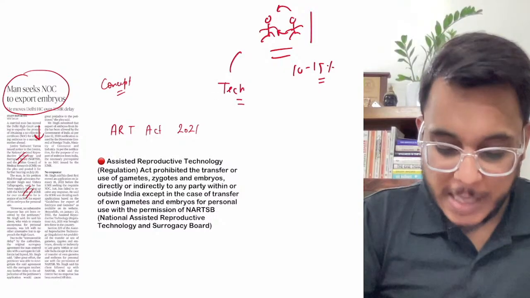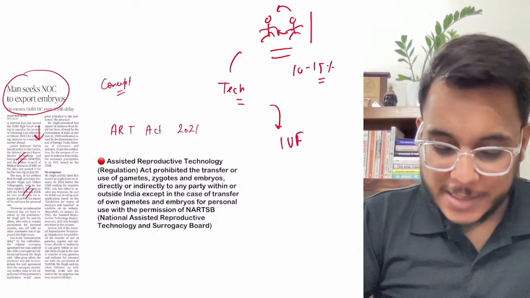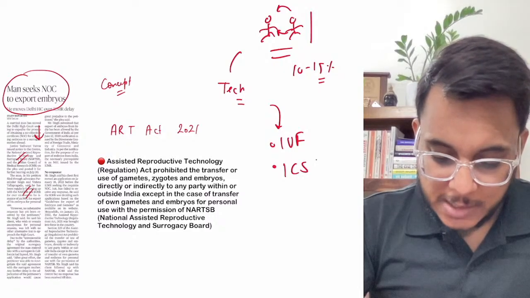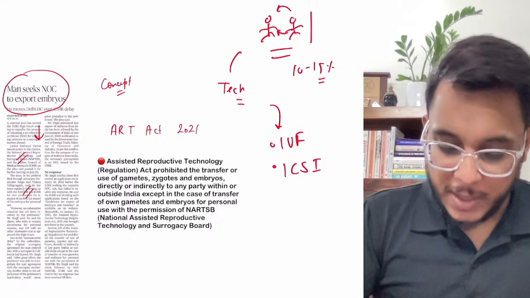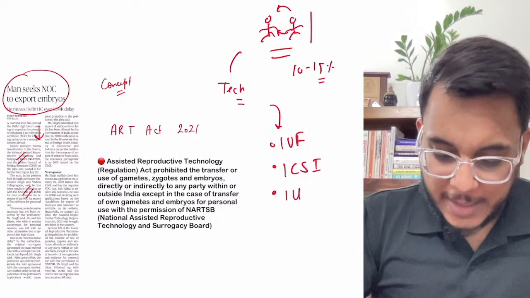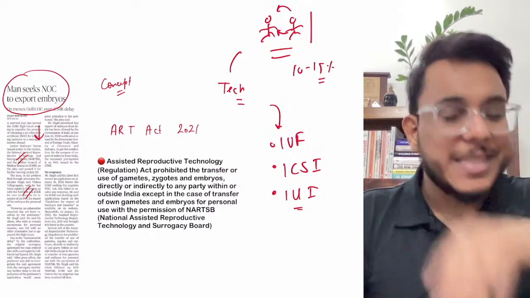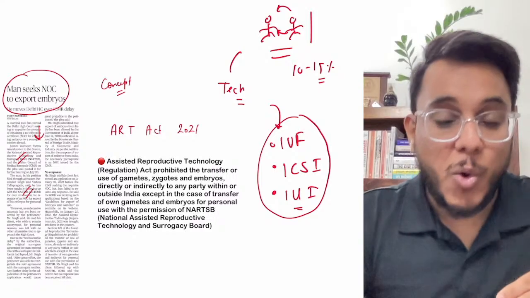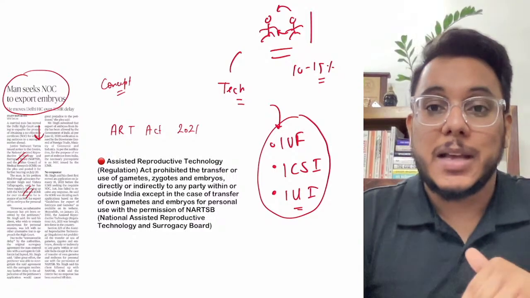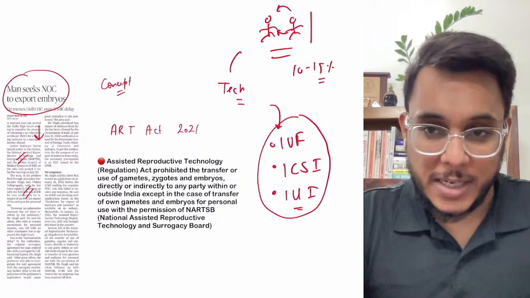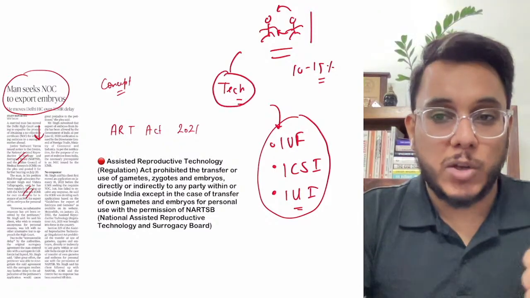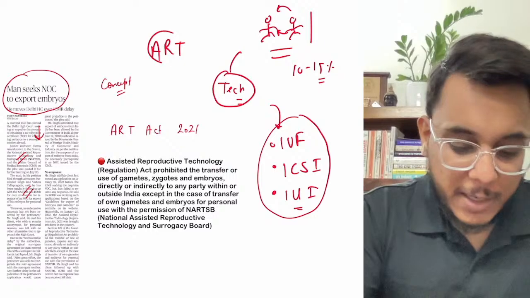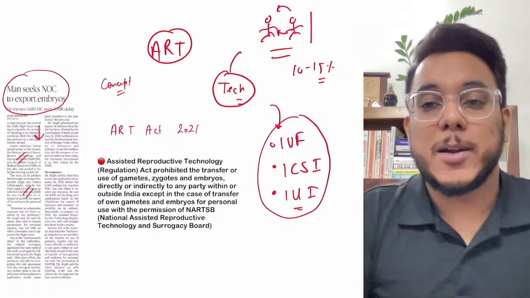Now when we talk about infertility, in order to treat that, there are certain technologies that can be used. For example, in vitro fertilization can be used. Then there is intracytoplasmic sperm injection that could be utilized. After that, there is intrauterine insemination. Just I am telling you the names of the technologies. These are technologies by which people who are not able to conceive a child can be provided ways to conceive. Using these technologies for reproduction, they are called ARTs, assisted reproductive technologies. The technologies which will help people to conceive a child.